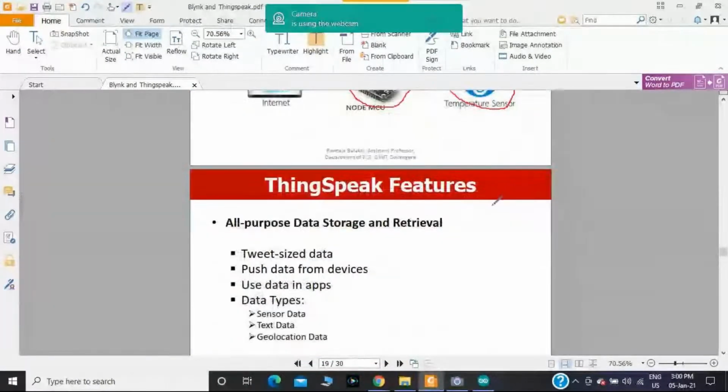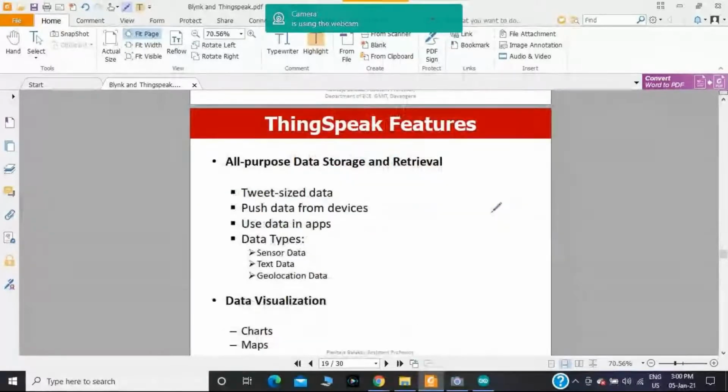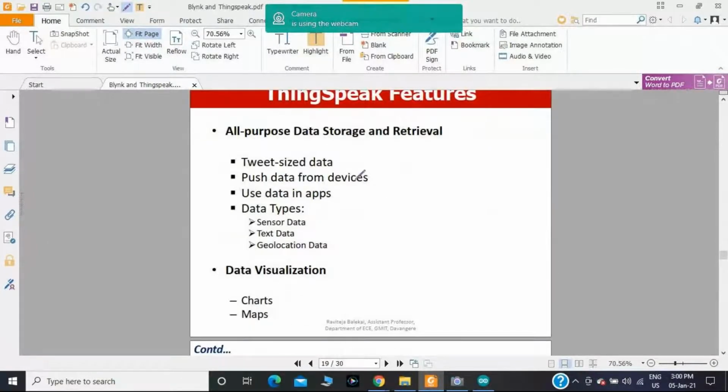Okay, ThingSpeak features. All-purpose data storage and retrieval can be done with the help of ThingSpeak. Even with the help of a social network like Twitter, you can send a notification as a tweet with the measured temperature and humidity data you are getting, and you can push the data from the devices. Use data in applications.